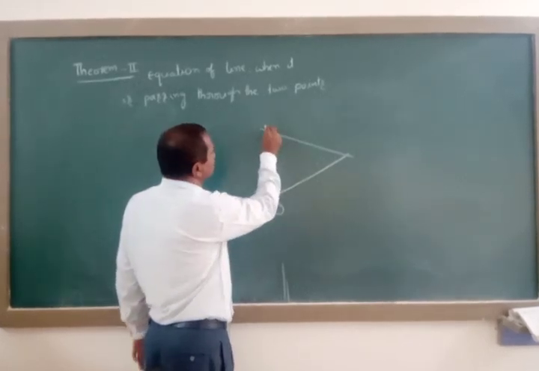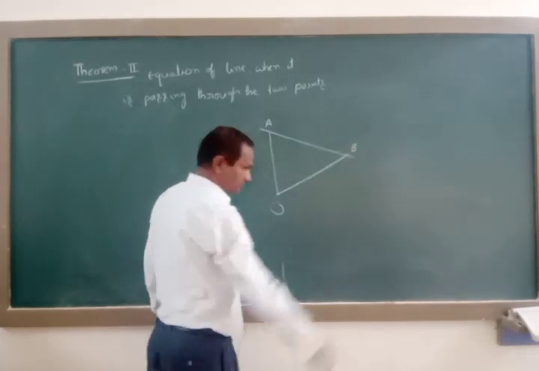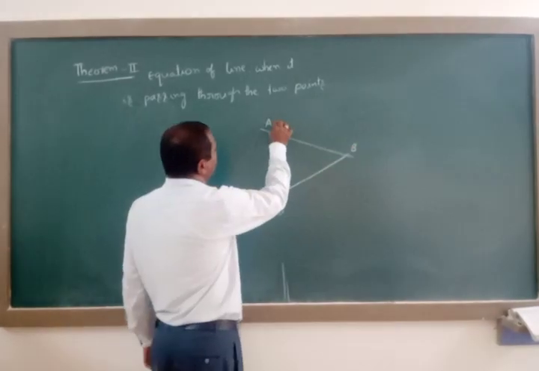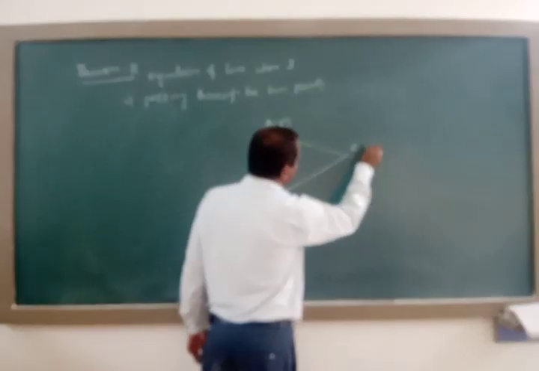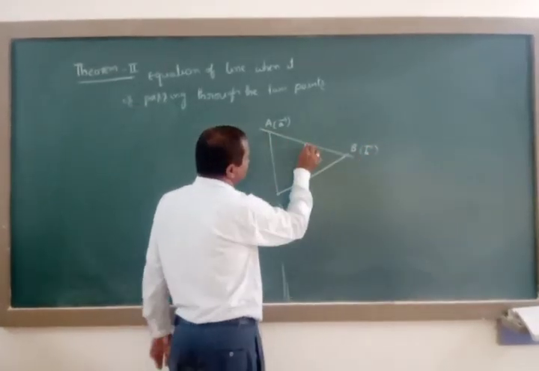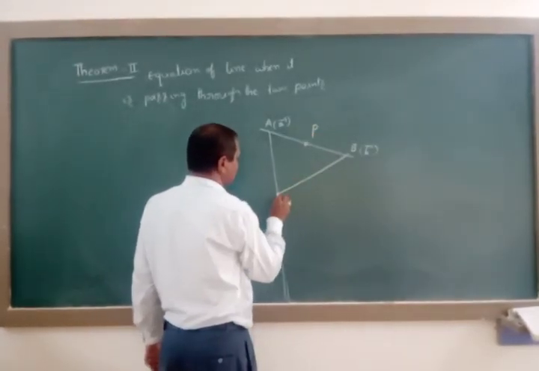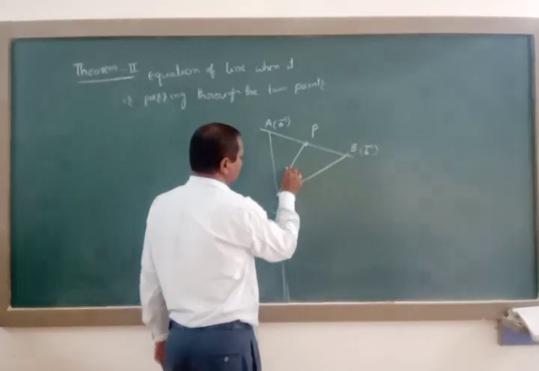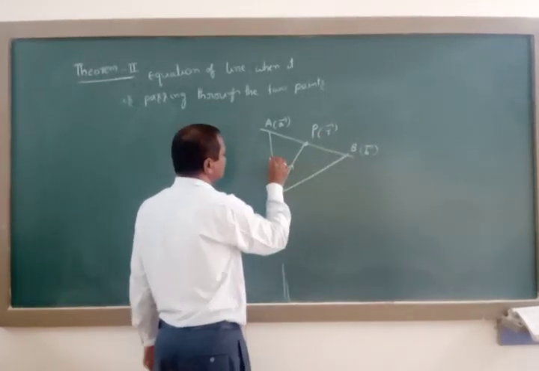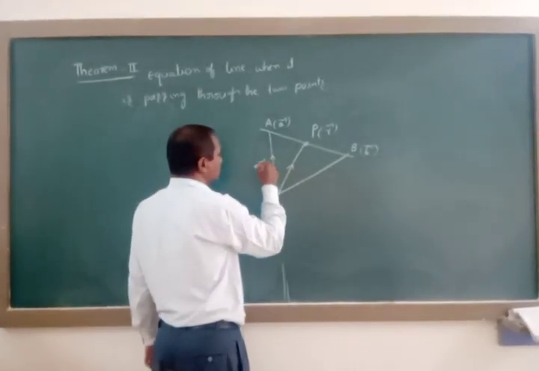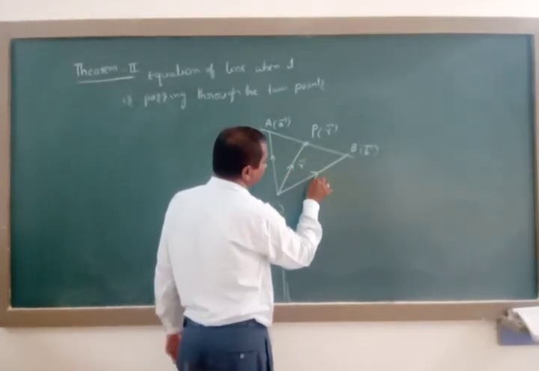This line is passing through the two points A and B, where A has position vector A bar and B has position vector B bar, and P is any general point. That is OP, which is R bar; OA is A bar; and OB is B bar.